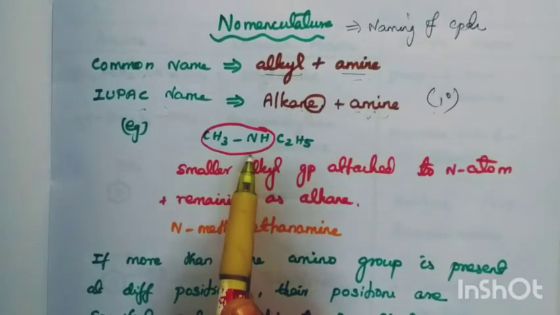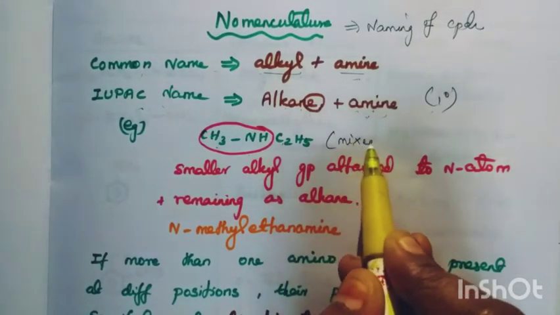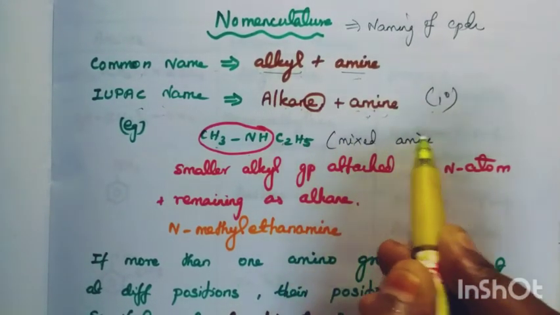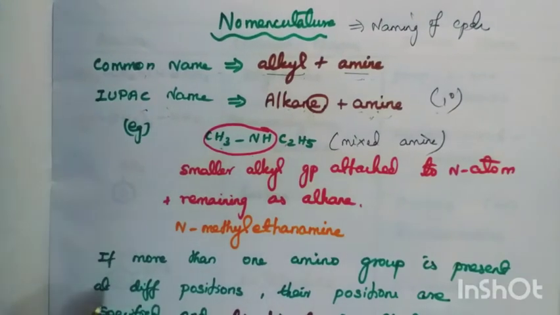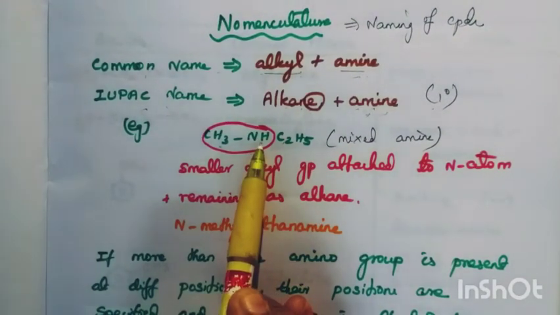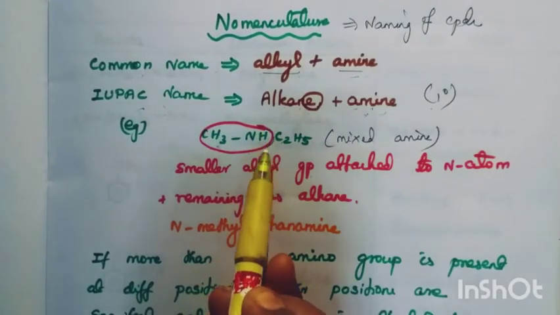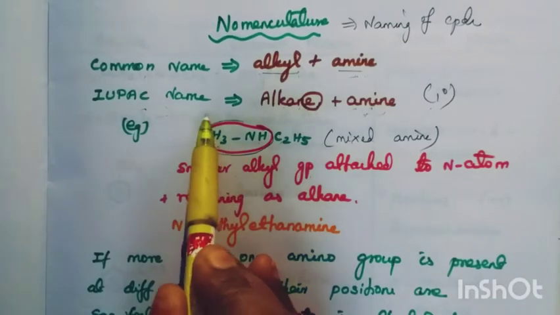Now let's see here. Different alkyl groups are attached. This is an example for mixed amine. So now this is a secondary amine, no? How to write the IUPAC name? Consider the smaller alkyl group along with the nitrogen. Here only 1 carbon.